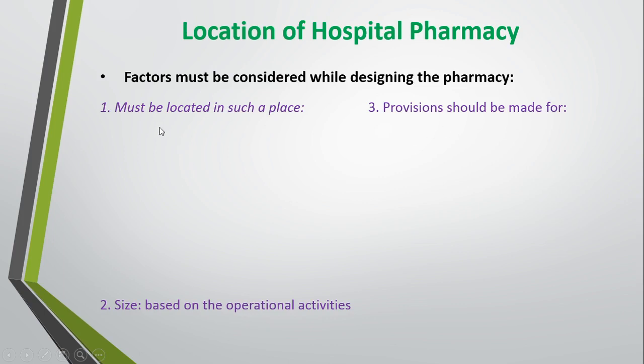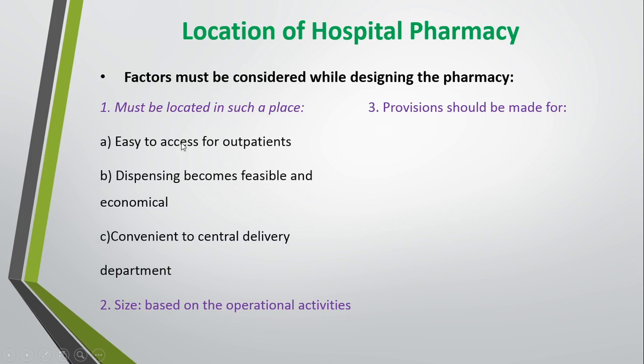So the hospital pharmacy should be located in such a place to access all the patients easily. So easy access for outpatients. Outpatients will get benefited from the hospital pharmacy, as well as dispensing becomes feasible and economical, as well as convenient to the central delivery department.